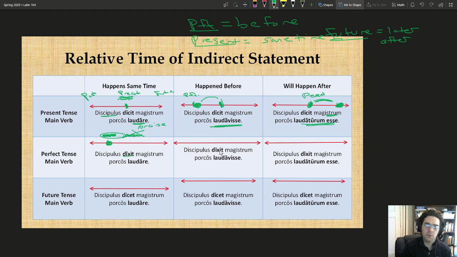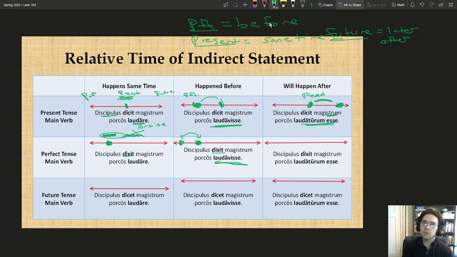So let's also take a look at this perfect example here. We know that the student said this in the past, same as before, but since it's a perfect infinitive, it has relative tense to our main verb. So here, our teacher loved the pigs at a time before the student said this. The student said this at some point in the past, but the teacher loved his pigs even earlier in the past, so even further before.